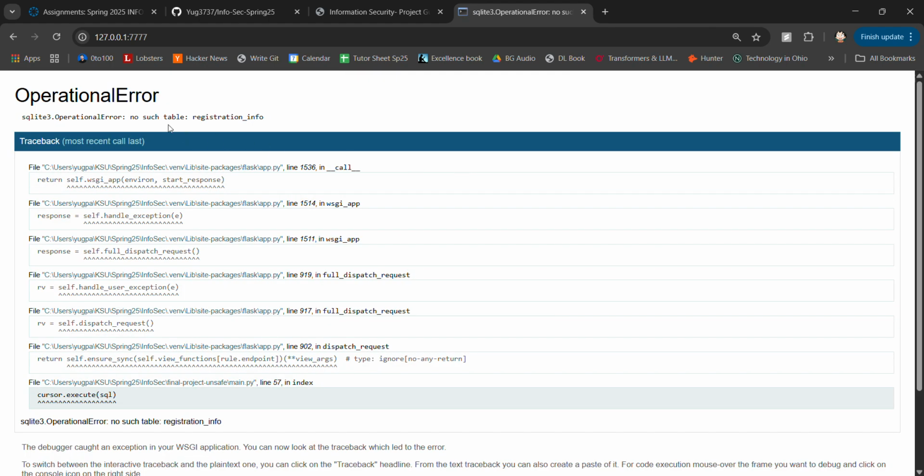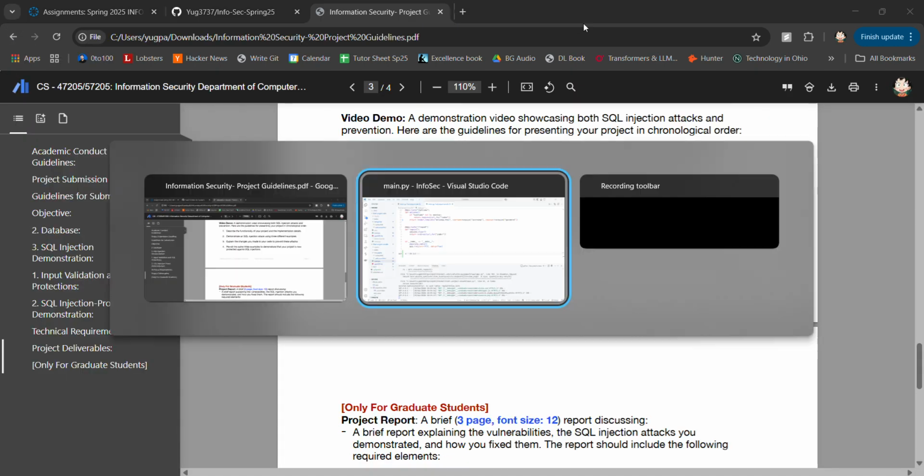And as soon as we click this, we get an error which says no such table registration info, because in our index page we always keep displaying the existing users. So since there are no existing users, there is no table to query. We are getting this particular error, which means our site has broken. Great. So this was the unsafe part of the code.